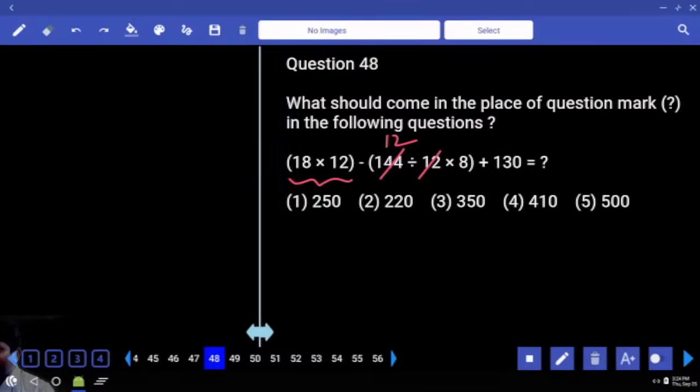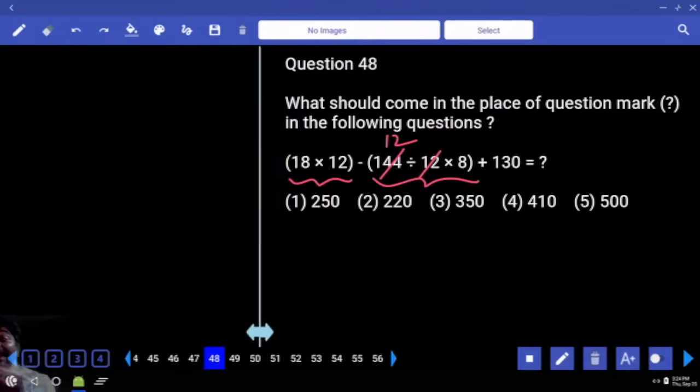Wait. First one, 12 18 times minus 12 8 times, 12 10 times only. 12 10 times you just need to add 0, 120, 120, 130, 250. Easy to calculate, right?